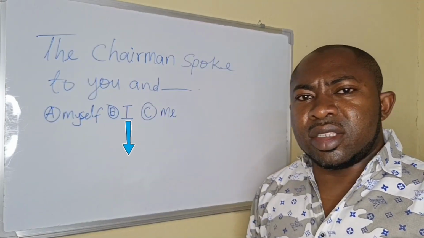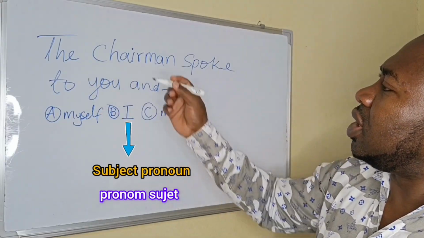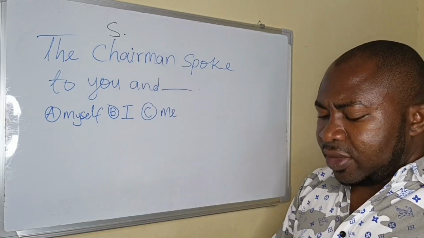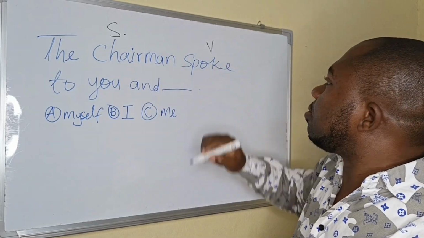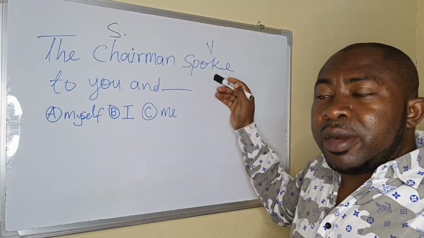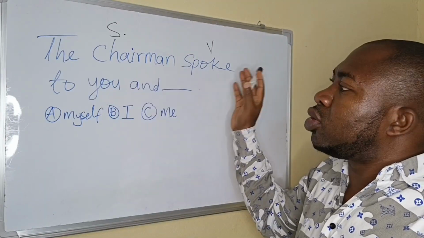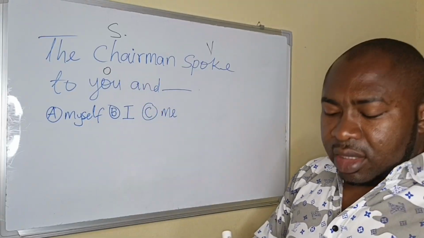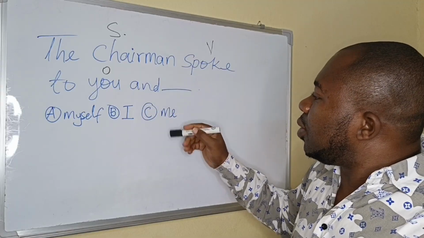Okay, I is a subject pronoun. So the chairman here is what? The chairman here is already the subject of this particular sentence. Spoke is the verb. After the verb, we have the object. So the chairman spoke to you. This you here is an object. Okay? And it should be me.